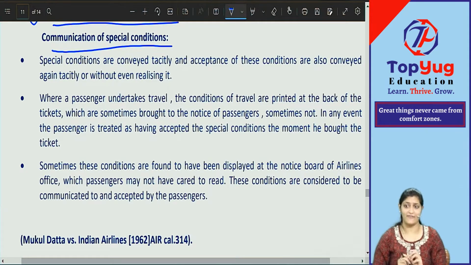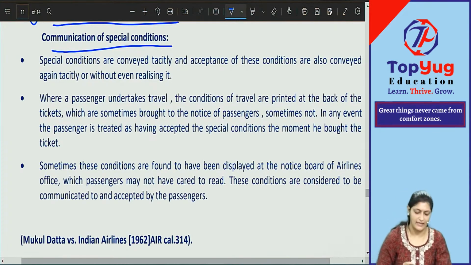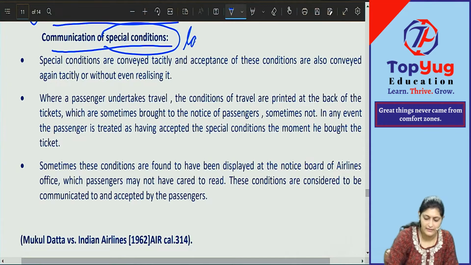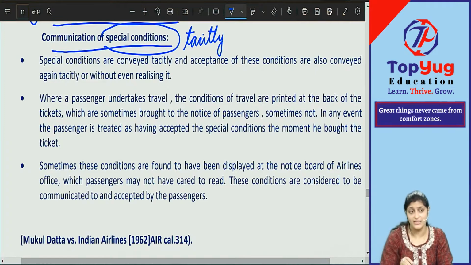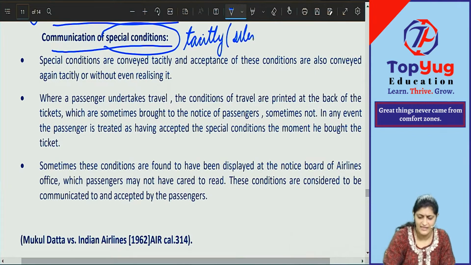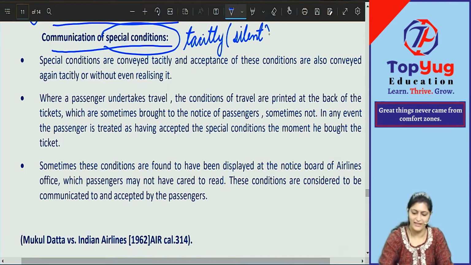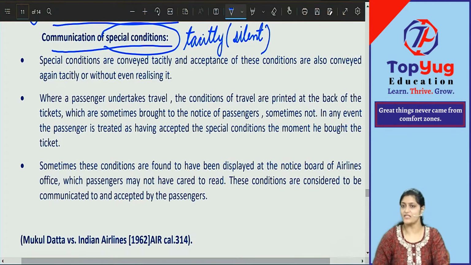Do you think everybody purchasing goods from the cloth shop sits and reads all the terms and conditions? Sometimes some people do, sometimes some people ignore them. But here the law says that special terms and conditions are generally communicated tacitly. I told you before, what does the word tacit mean? Silent. Silently, without any communication, they are actually communicated. There is no communication, but when they give you that bill, is it not communicated? The law says it is communicated.